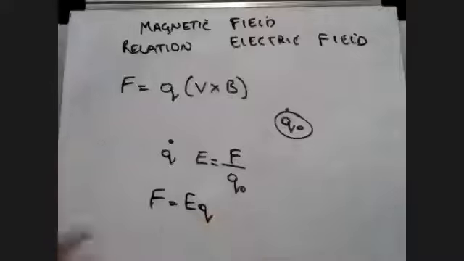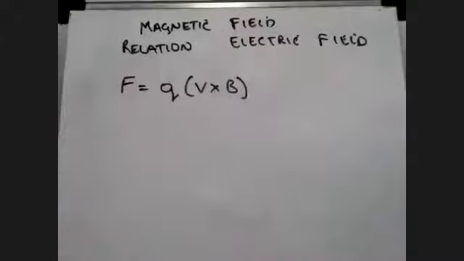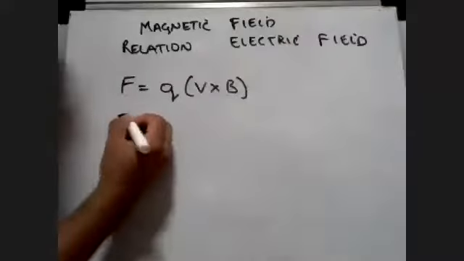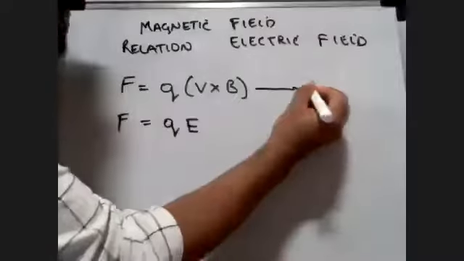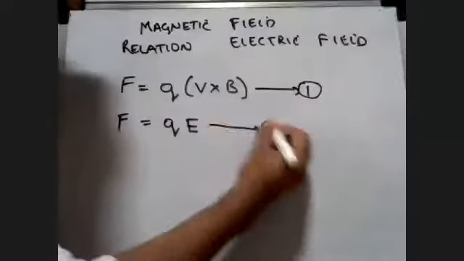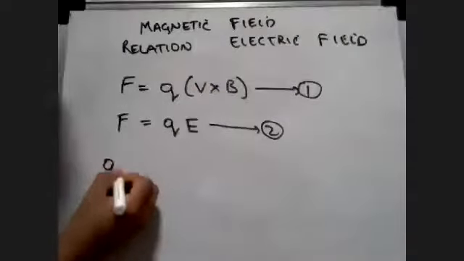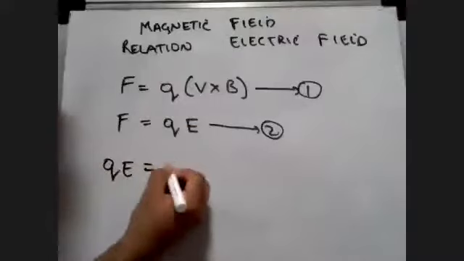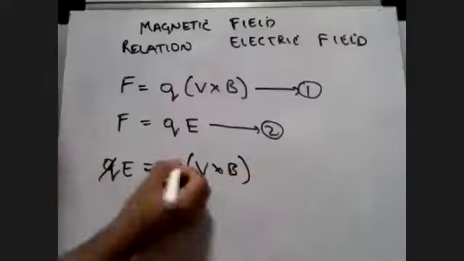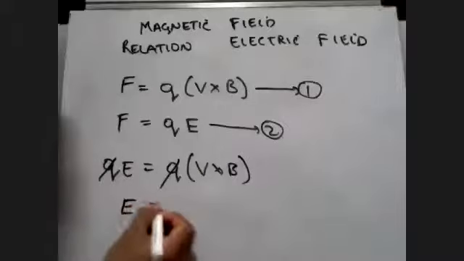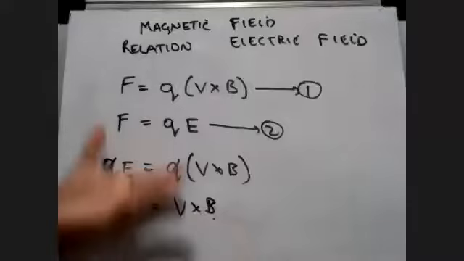Yes or no? Remember this? F is equal to EQ or QE, doesn't matter. So F is equal to QE, students. So if both the forces can be equated, then I can say that QE equals QV cross B, and therefore, you can see that E is equal to V cross B. You can see the relation.